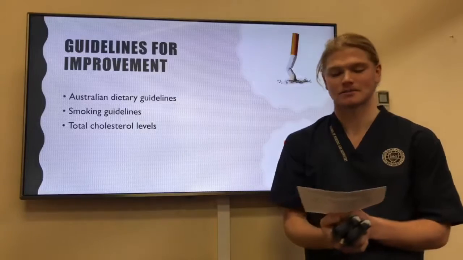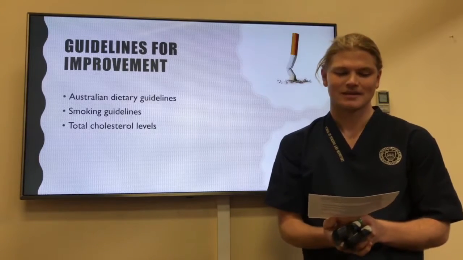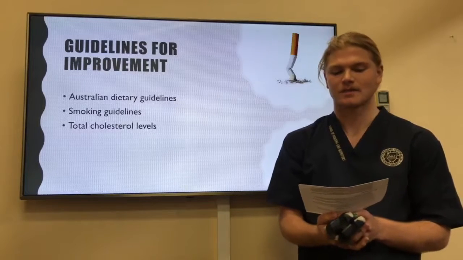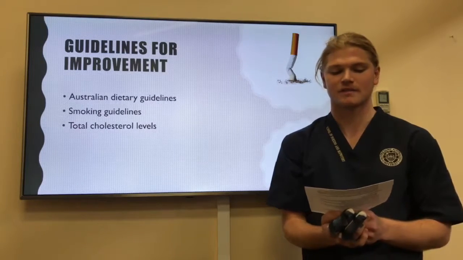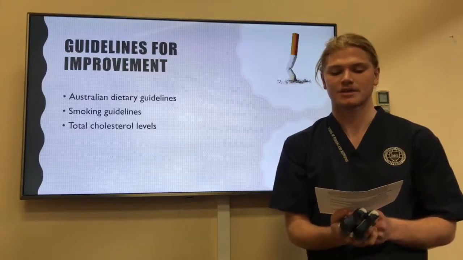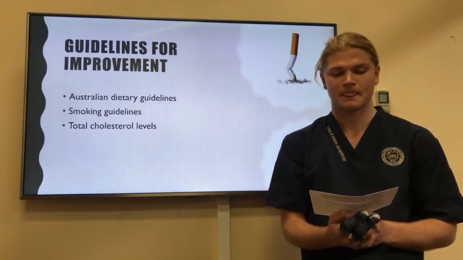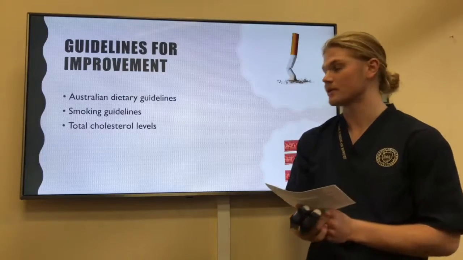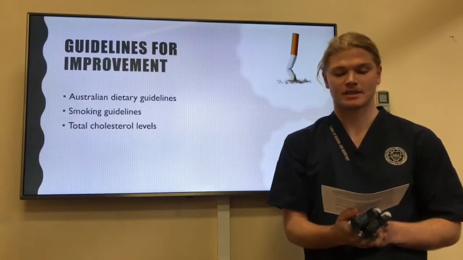Secondly, that brings us to some guidelines to help improve chronic heart disease and CVD. The Australian dietary guidelines are handy, and you should familiarise yourself with these guidelines and know where to direct patients, family and colleagues for information, as diet is one of the greatest risk factors for chronic heart disease. Along with diet, smoking is also one of the major causes of exacerbated symptoms of CHD.